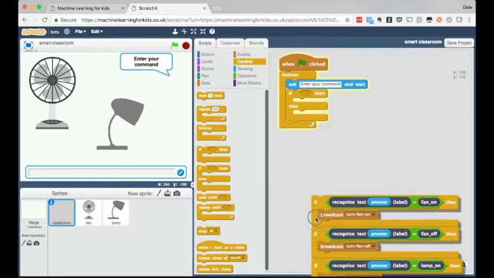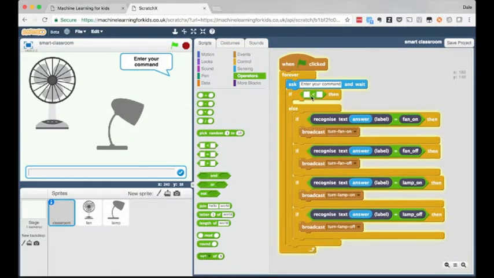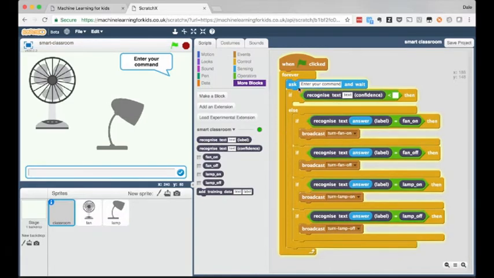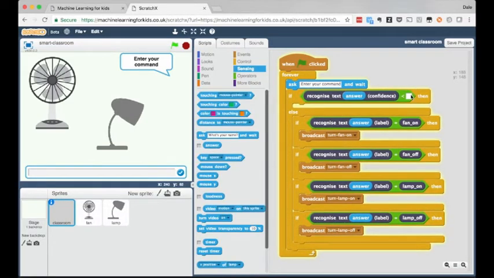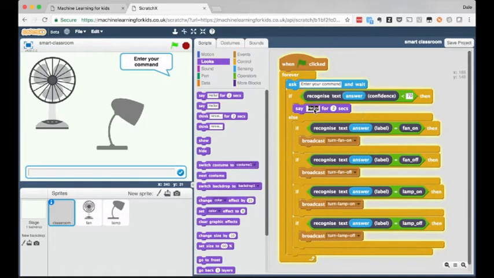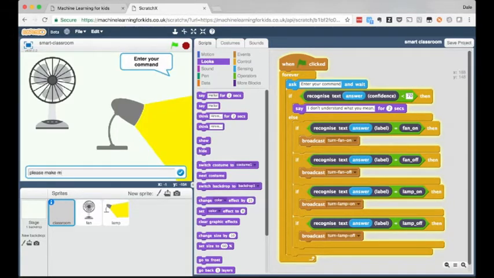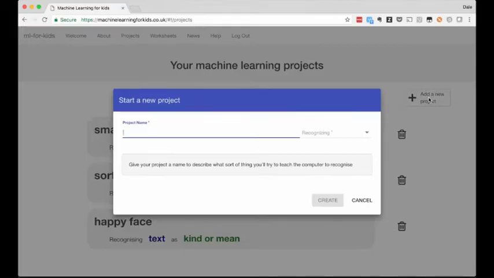And learning this lets them update their Scratch projects. For example, in this case, because the confidence score, that number for how confident the machine learning model was that it had correctly recognized the command, because that confidence score is also available as a block in Scratch, I can use this to update my script so that if the confidence isn't high enough, the digital assistant can say that it doesn't understand. Not all the projects that I've been doing with the school groups have been using text.